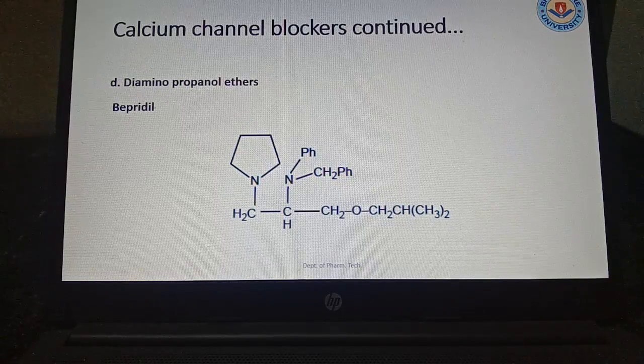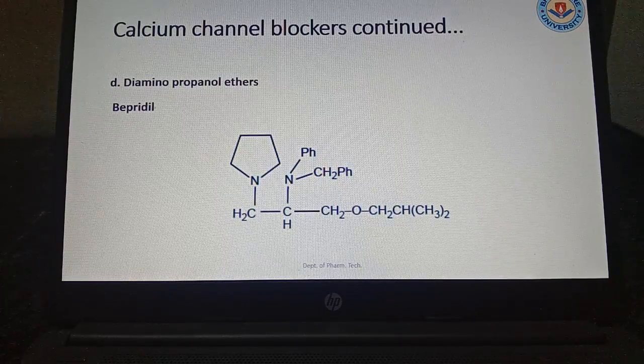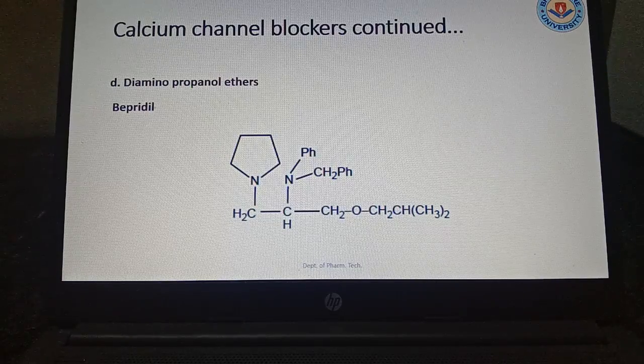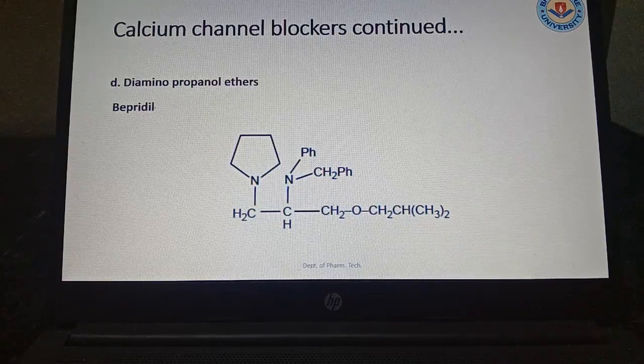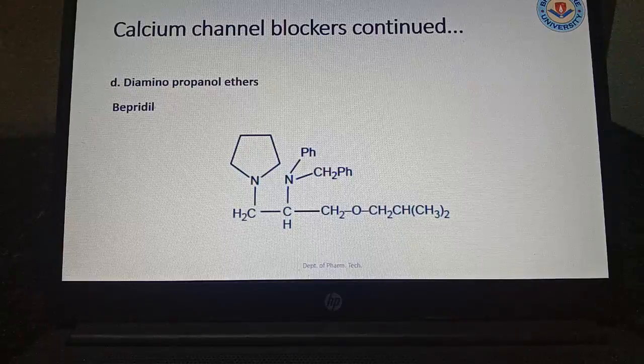Bepridil, another diaminopropanol, where a diamino group is there. In the case of the benzene ring there is a nitrogen, and another in the substituted chain.